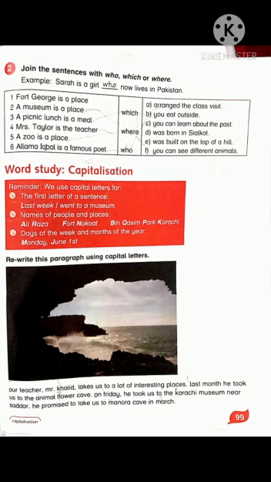Then fourth is Mrs. Taylor is the teacher who arranged the class visit. Then the fifth one is a zoo is a place where you can see different animals. Then number 6 is Allama Iqbal is a famous poet who was born in Sialkot.